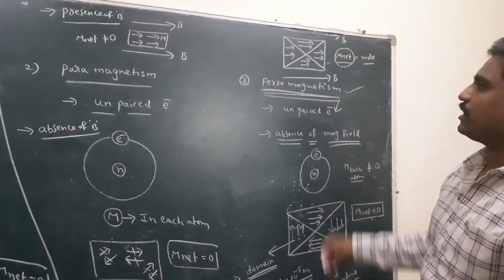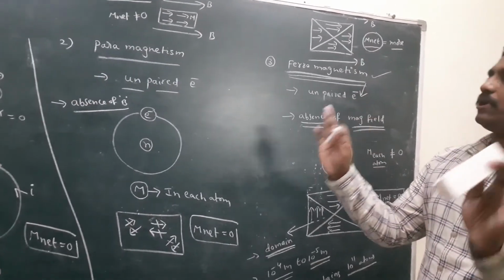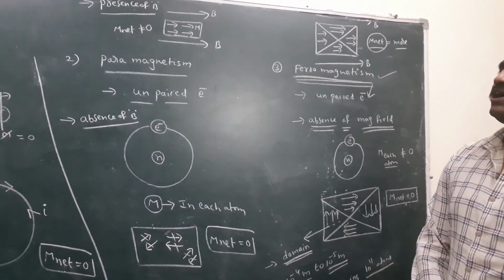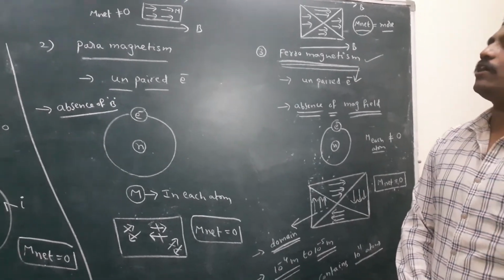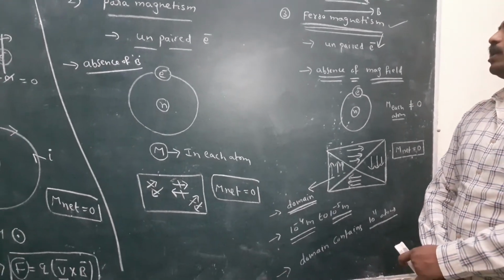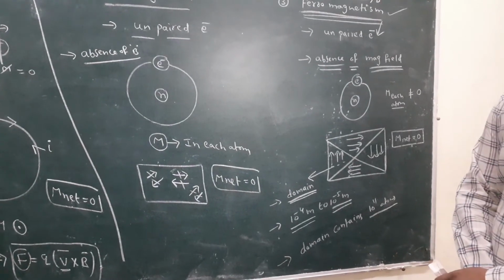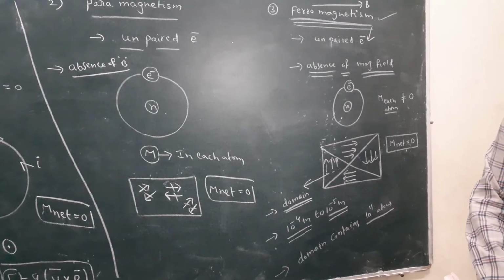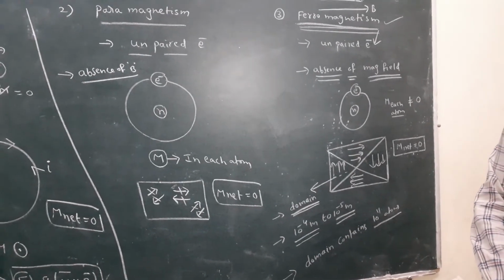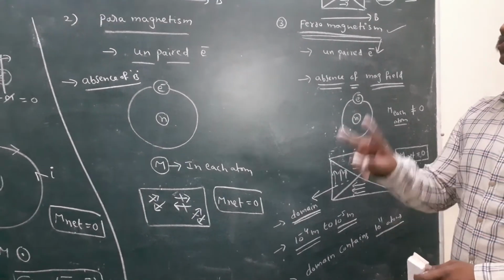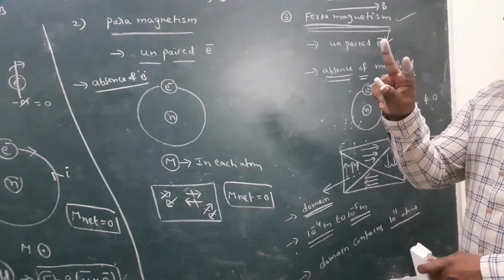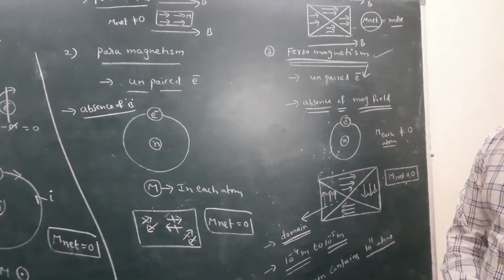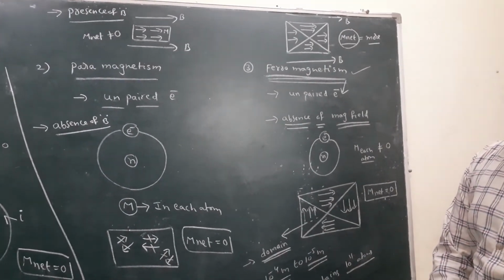Once again I repeat, according to electron theory, magnetic moment develops due to the orbital motion of the electron or the spin motion of the electron. A diamagnetic substance contains paired electrons. Paired means two electrons: one electron moves clockwise, the other anti-clockwise. So the net magnetic moment is zero in each atom.